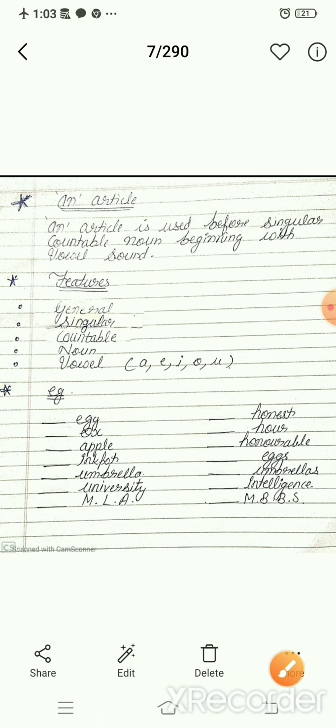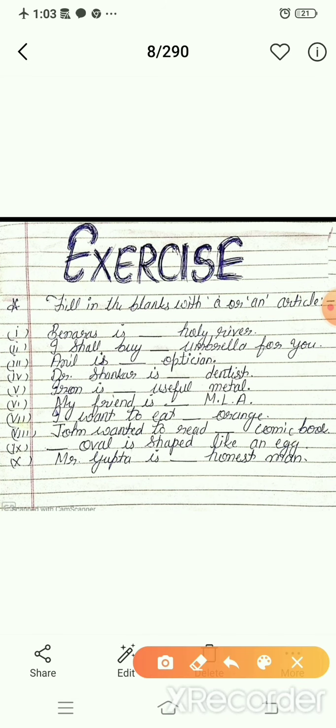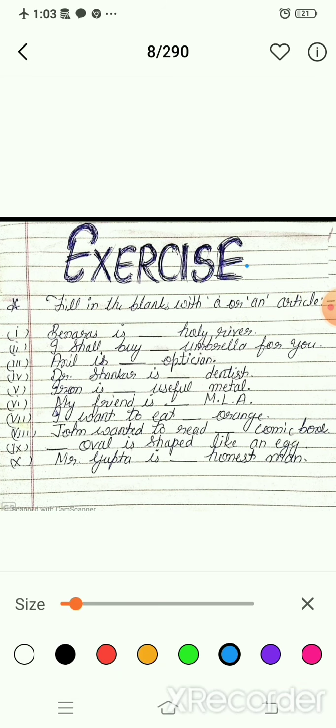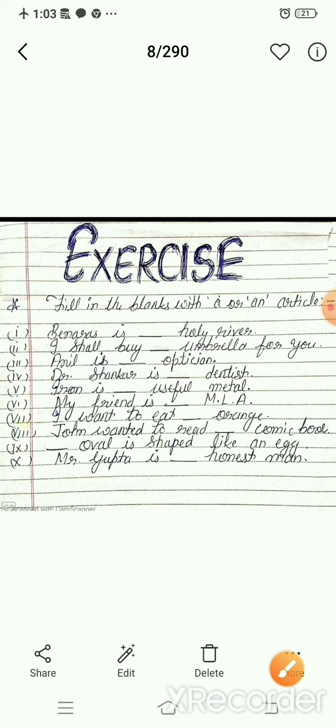And here is an exercise for all students. Fill in the blanks with the article "a" or "an". There are 10 questions in this exercise, and you have to use only "a" and "an", not "the". This is your two days homework, and write down all this in your notebook. Thank you. Have a nice day.